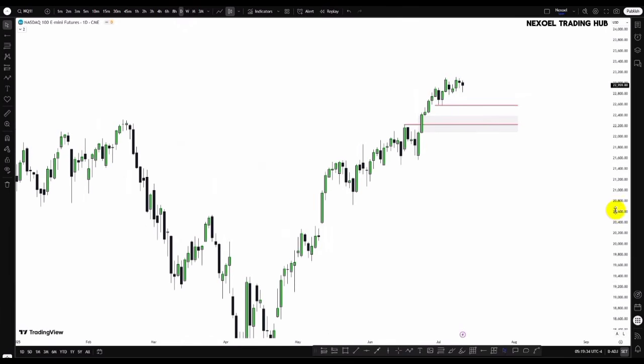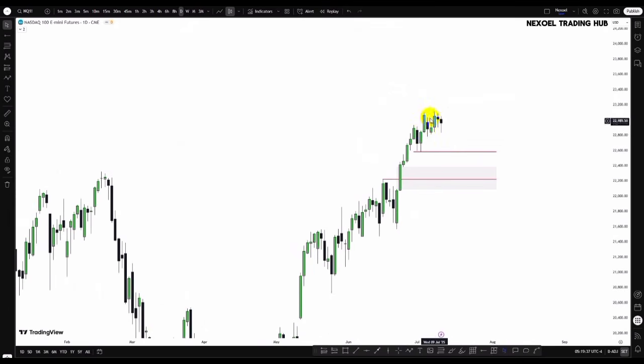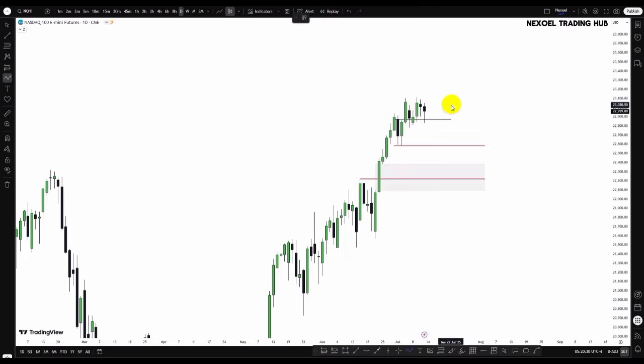So here in the daily time frame, what we can clearly see is price just consolidated last week. So price was just respecting this bullish order block. So what we can see is price was just trading within this bullish order block and failing to create bullish impulse to the upside. So it means that if price doesn't continue bullish to the upside, and then we begin to see price fall into the downside, then we'd want to see price fall into the zone before we have the possibility of the bullish continuation to the upside.